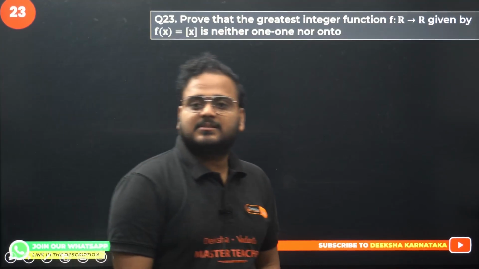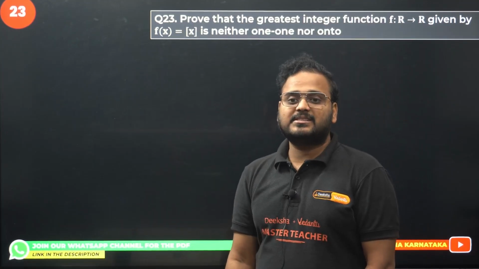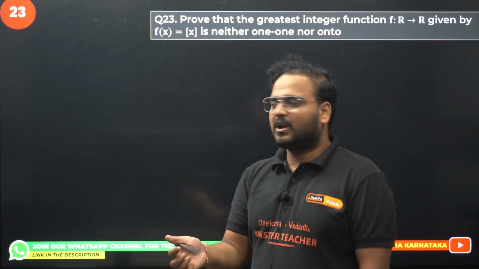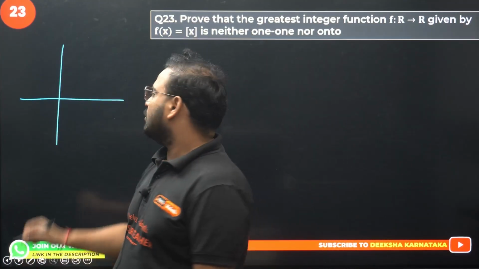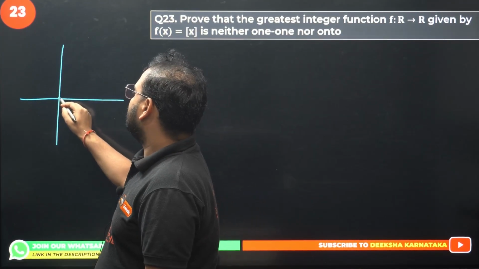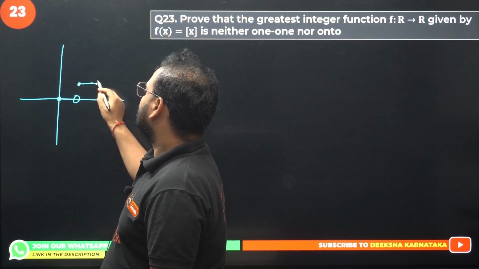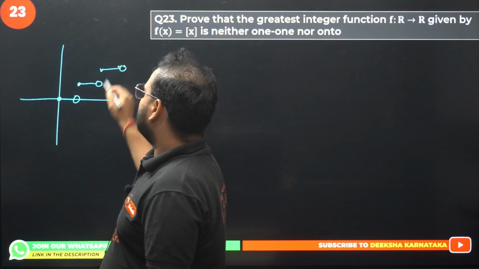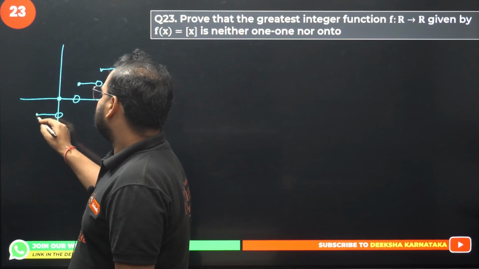Prove that the greatest integer function f from R to R given by f(x) equals GIF of x is neither one-one nor onto. We can do a graphical approach as well as the algebraic approach. Graphical is simpler. We all know that this is closed, this is open, closed, open, closed, open. I'll explain the understanding with the help of the graphical approach and then teach you with the help of algebraic as well.